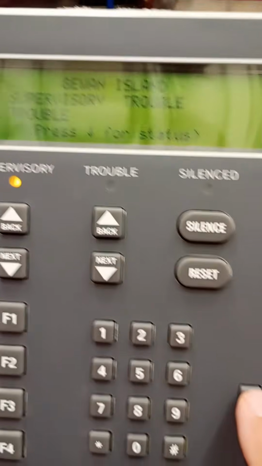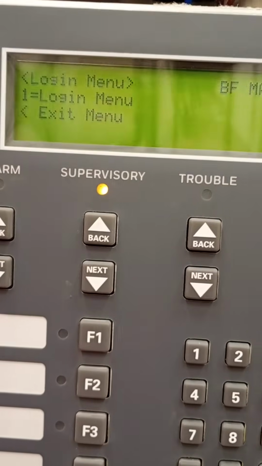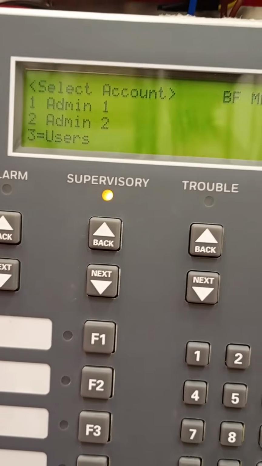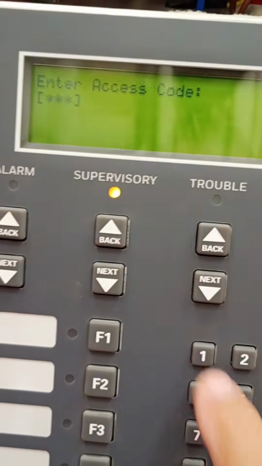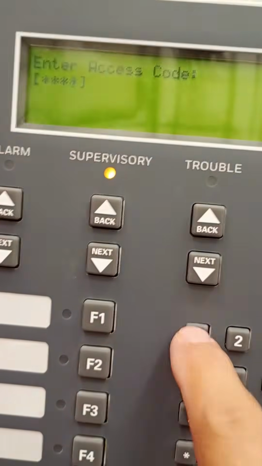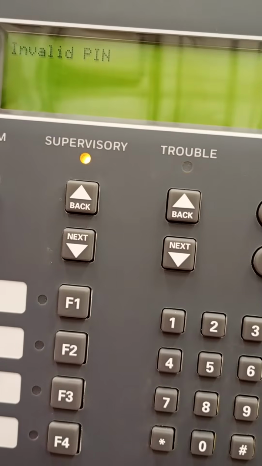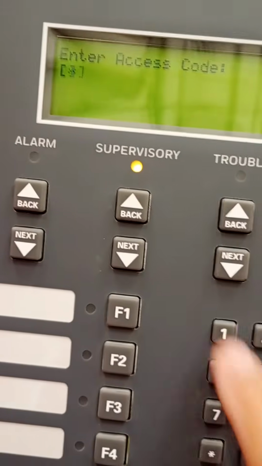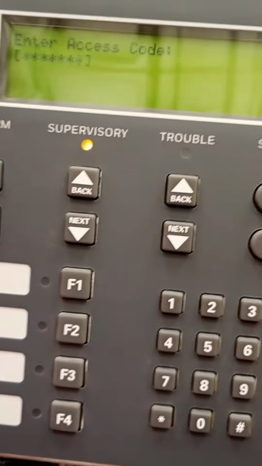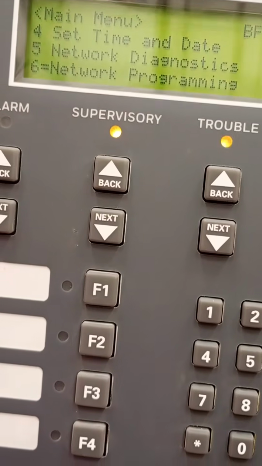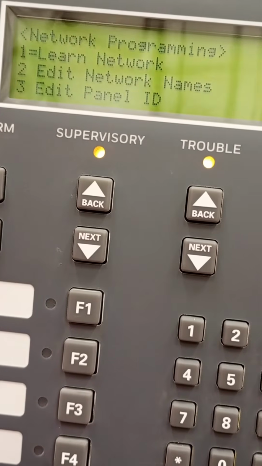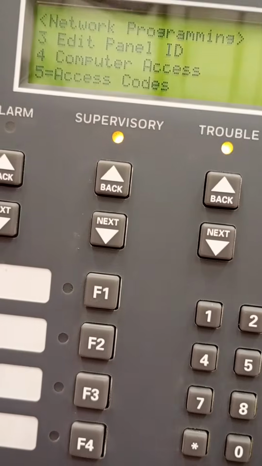So again, you go to login, you go to user, you go to the installer and enter your code, 7 digits, or it will say invalid code. And then you go to network programming, okay, and then you go to access code.